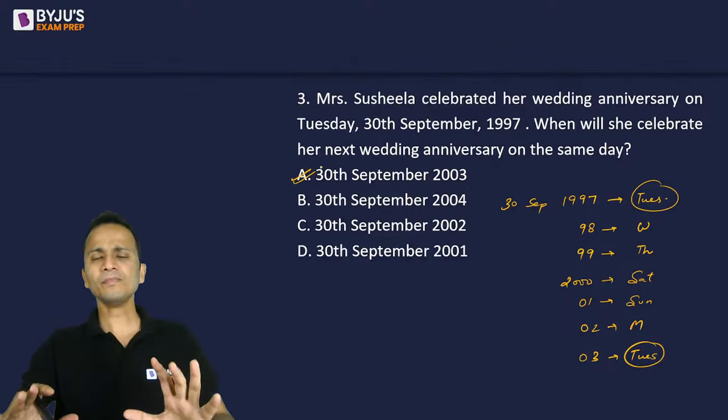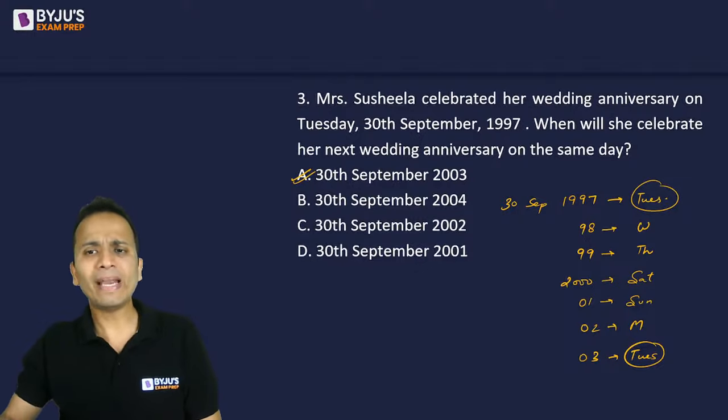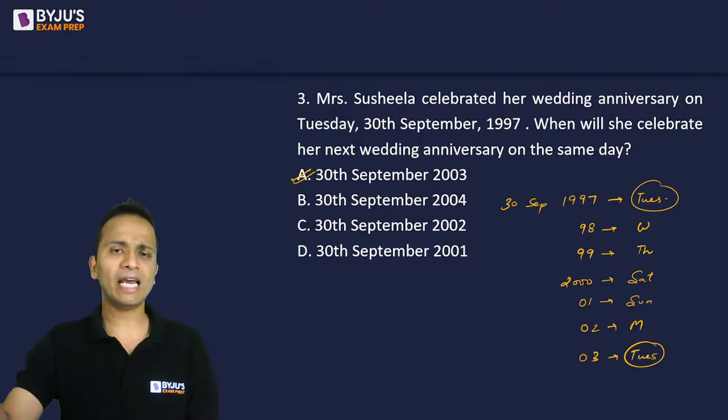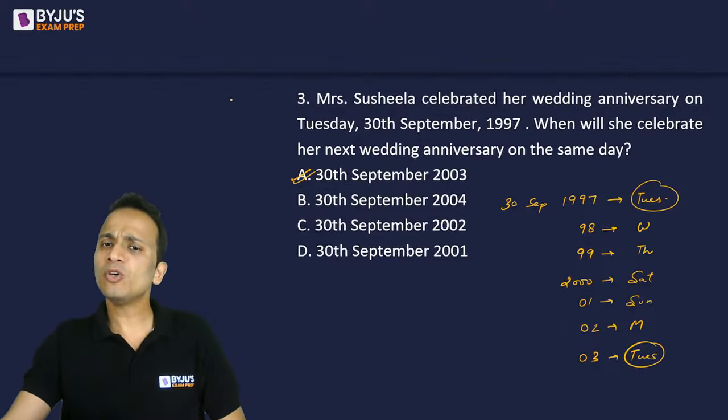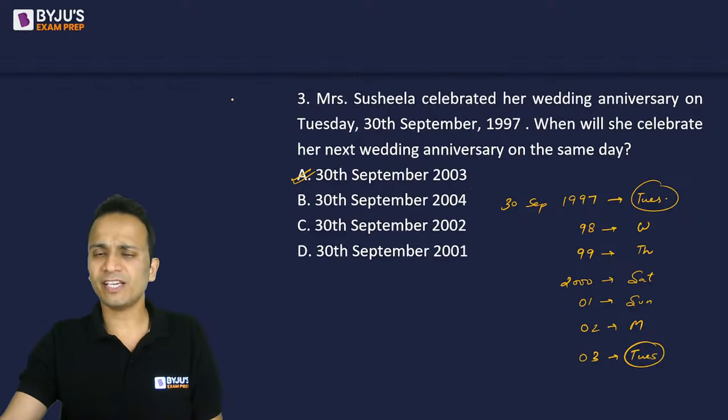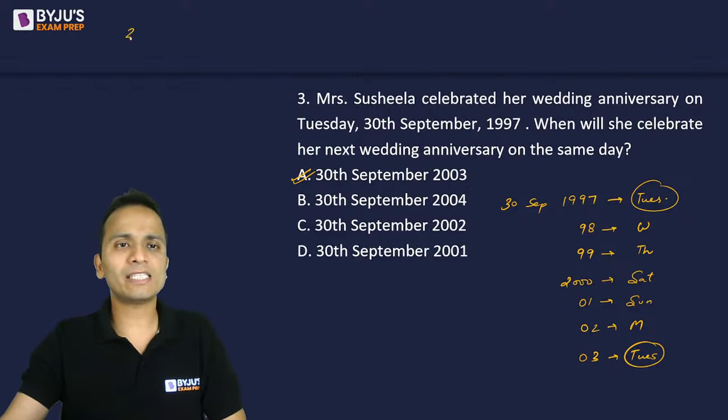All right. So कितना टाइम लगा हमें? Hardly 20 seconds लगे. मैंने क्या किया? I have gone year by year and obtained my answer. What else you can do is, in order to save 5 or 10 seconds, I started from 30th September 1997, which was a Tuesday.